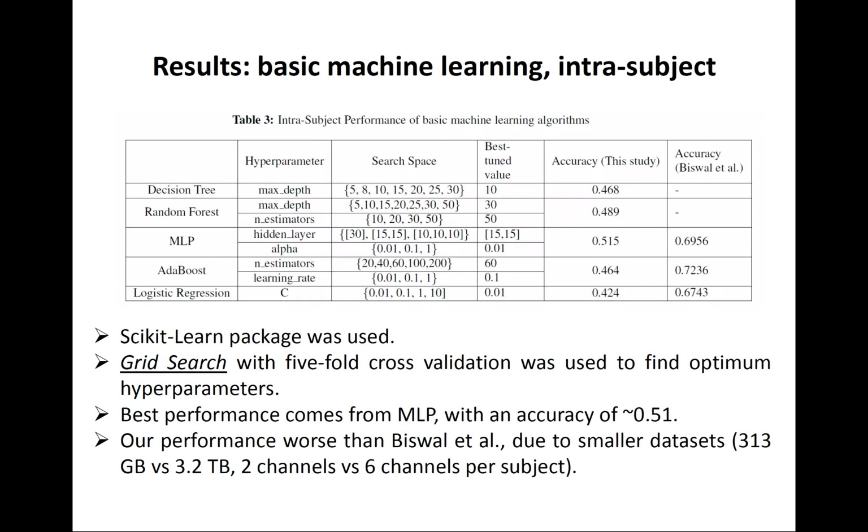So here are the results for the basic machine learning. We used the scikit-learn package for the machine learning. We used a grid search with five-fold cross-validation to find the optimum hyperparameters. And we can see the best performance comes from the multi-layer perceptron with an accuracy of about 0.5. Our performance is much worse than the literature reports, and we think the reason might be that we have smaller datasets.